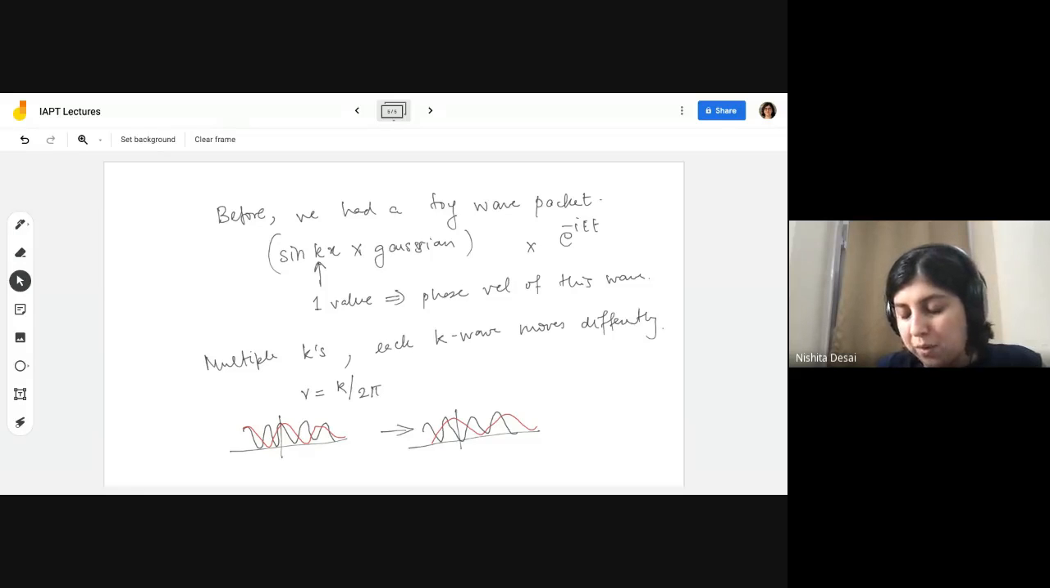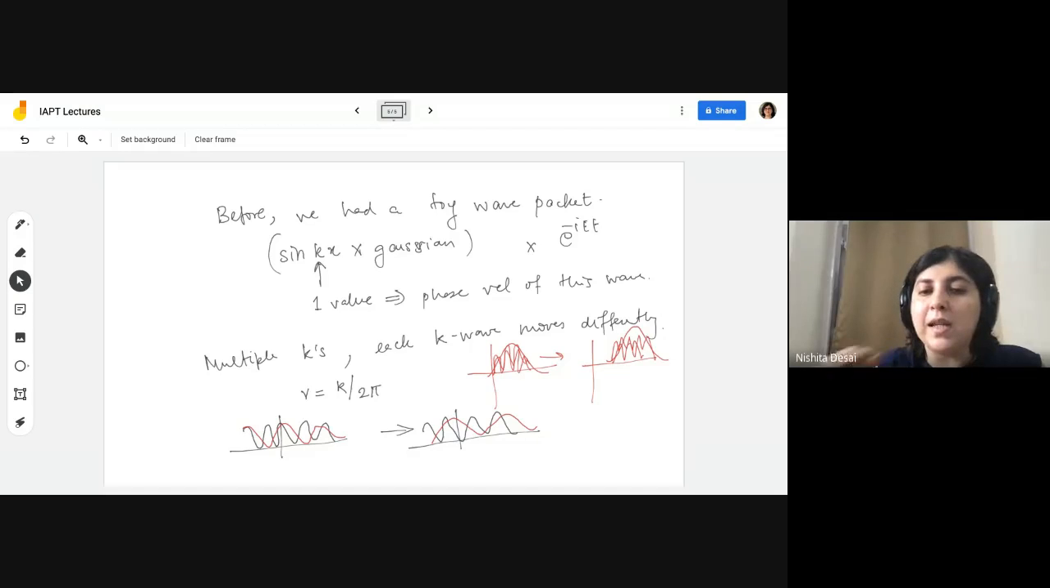So what happens eventually is that you have a wave packet that was like this and had many different waves inside. After time, some of the waves have moved forward, some have not moved forward so much, and overall you have a wave packet that appears to have moved. Okay, so this point over here: this happens specifically because each of the K waves moves at a different speed.